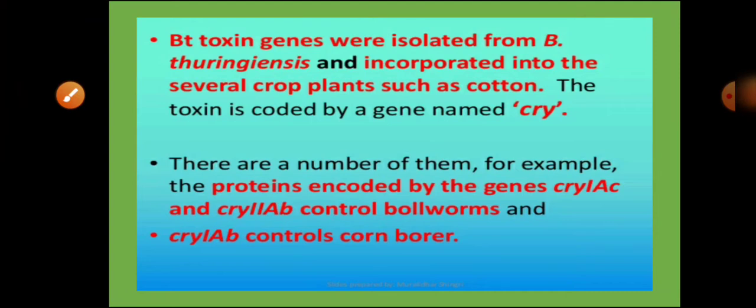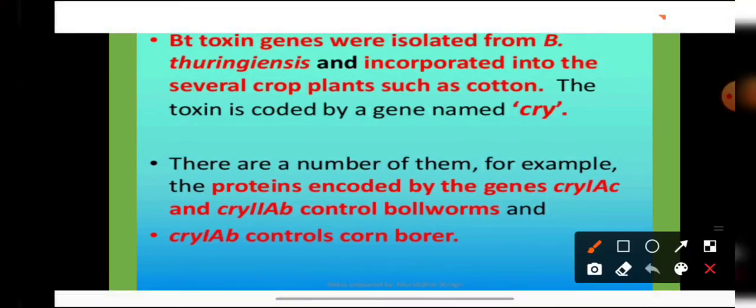So Bt toxin gene, what the scientists have done, they have isolated this Bt toxin gene from this particular bacteria, that is Bacillus thuringiensis, and they have added this Bt toxin gene into several crop plants like cotton. Now students, the gene which is coding this toxin protein is known as cry gene. Whenever we write the cry gene, we write in italics, and the first letter of cry is always small.